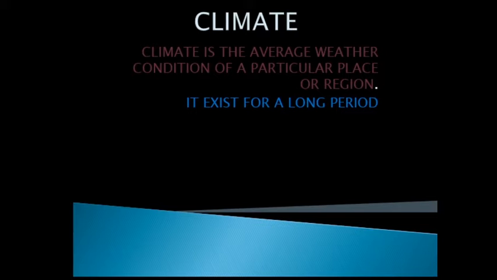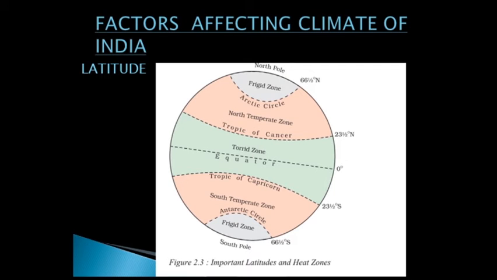Then there are some factors that are affecting the climate of India. Let us see what those factors are and what their effect on the climate of India is, with the help of some slides. So the first factor that is affecting the climate of India is latitude.